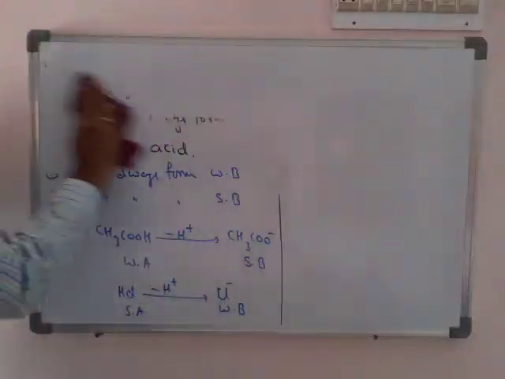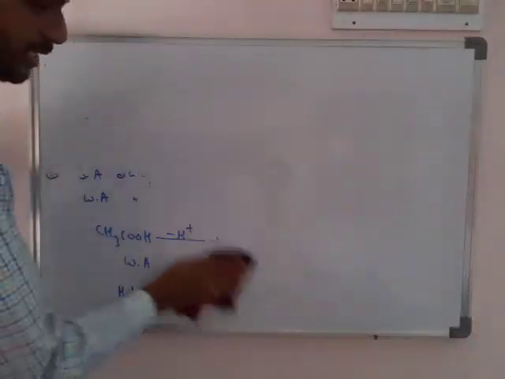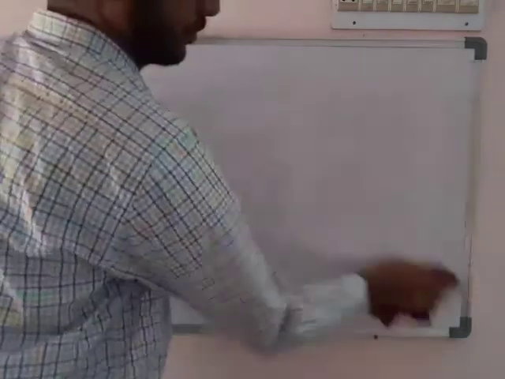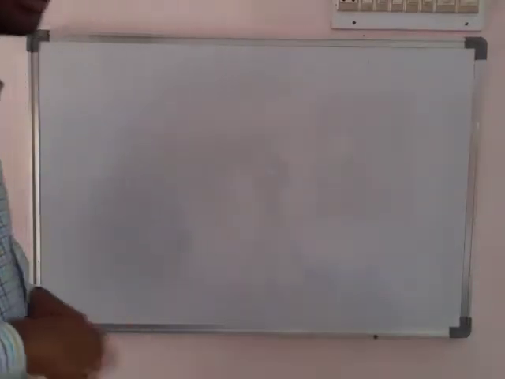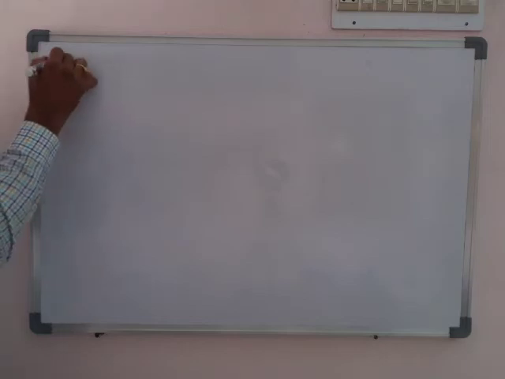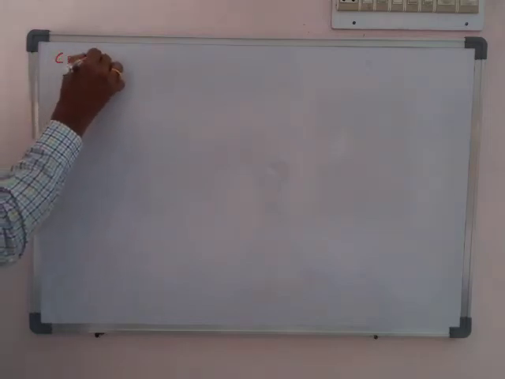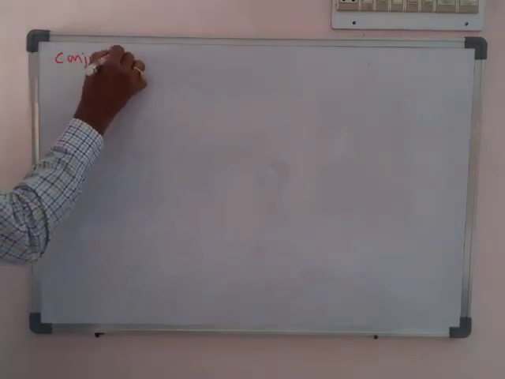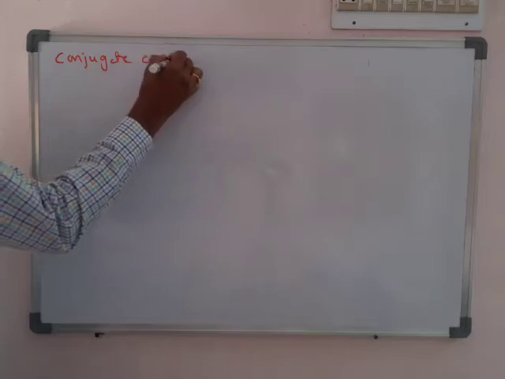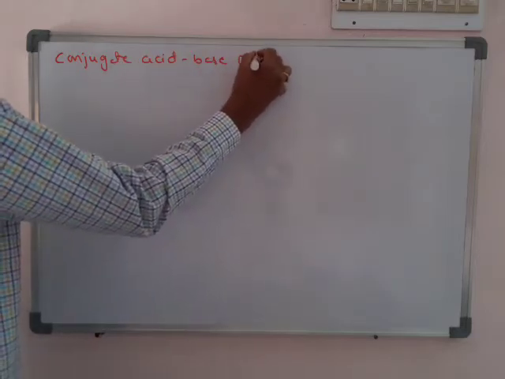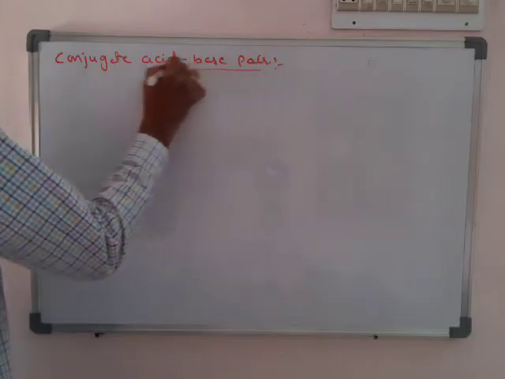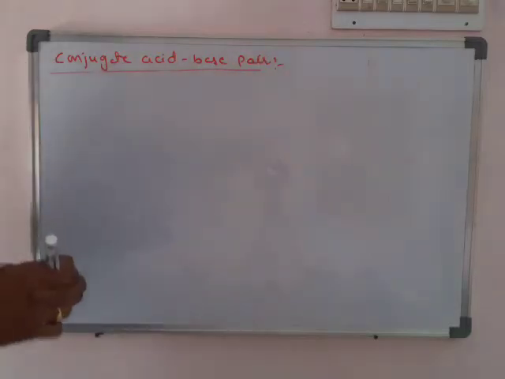One more important concept in this theory is conjugate system, or nothing but conjugate acid base pair. So very important. So conjugate acid base pair.